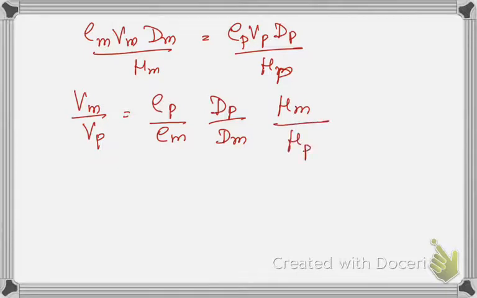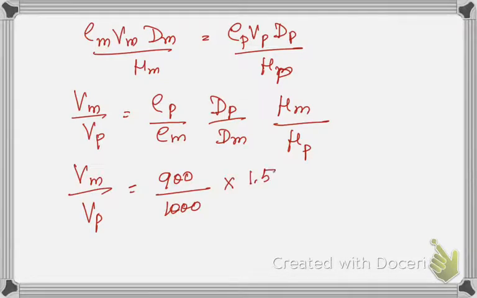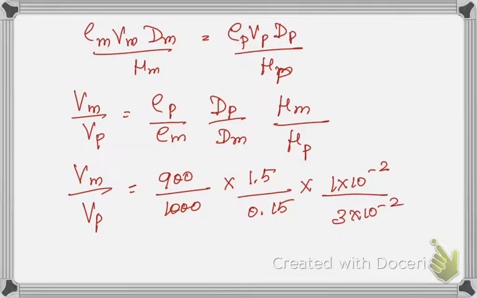Now I am going to substitute all the values. Vm by Vp is equal to rho p is 900, and in the model we are using only water, so the density of water is going to be 1000. dp is 1.5 and this is 0.15, and mu m is 1 into 10 power minus 2, and this will be 3 into 10 power minus 2.